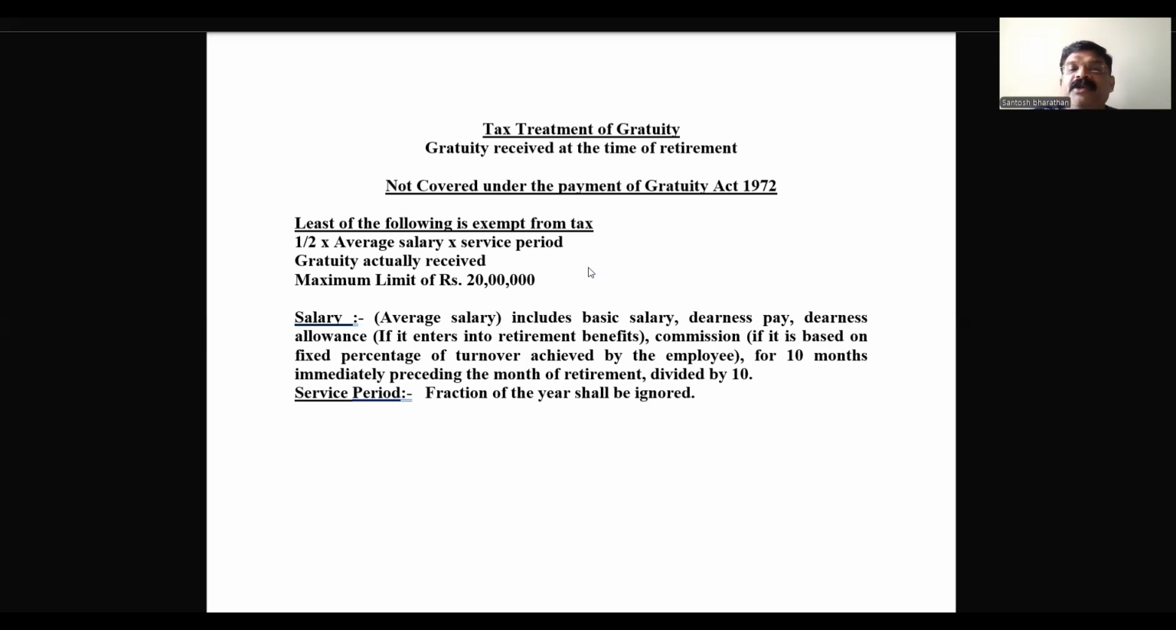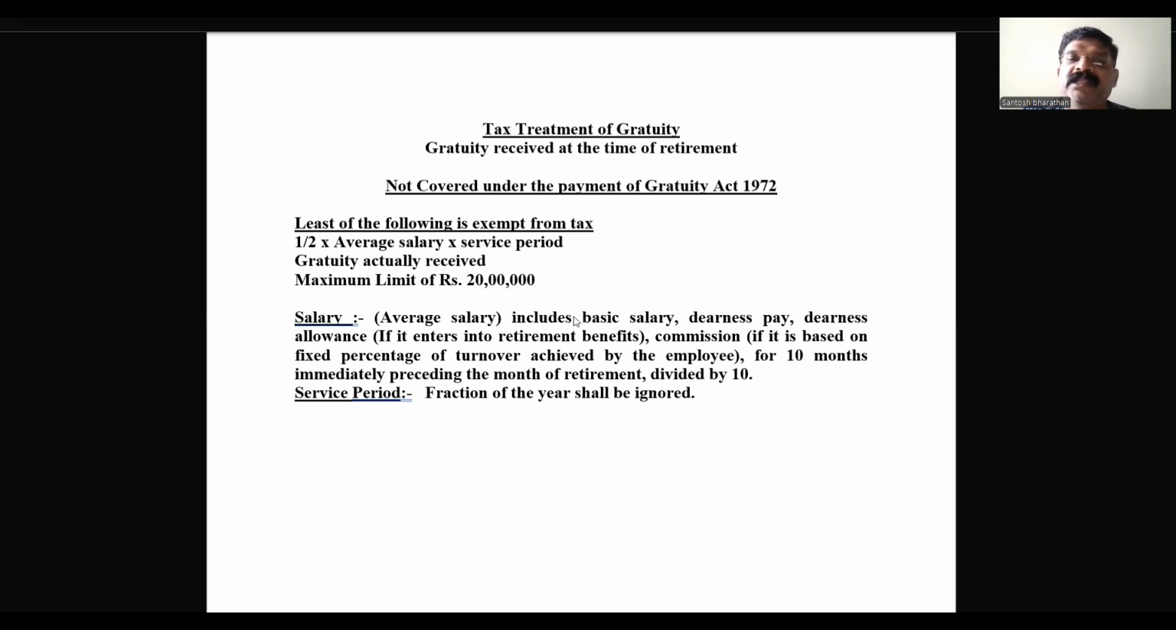Average salary, we are going to calculate basic salary, dearness pay, dearness allowance, if it enters into retirement benefit, and commission based on a fixed percentage of the turnover achieved by an employee. Then gratuity actually received, maximum limit 20 lakh. The lesser will be subtracted from the actual gratuity received. That will be the taxable gratuity. So this is how we are going to calculate in all the three cases.